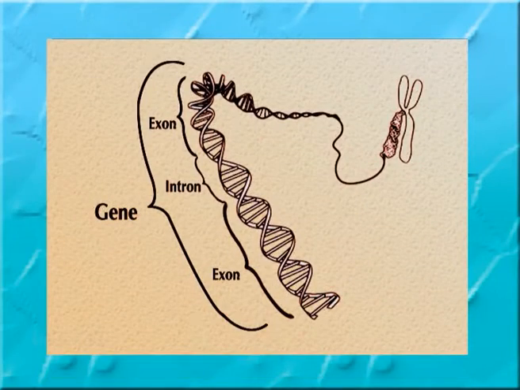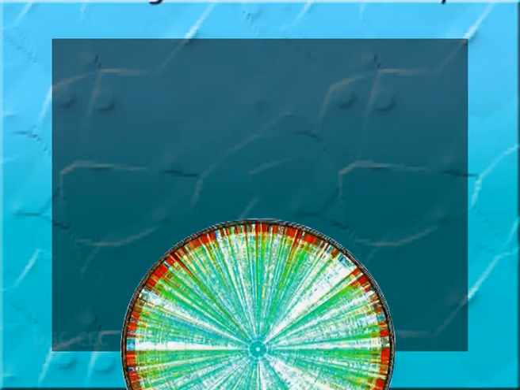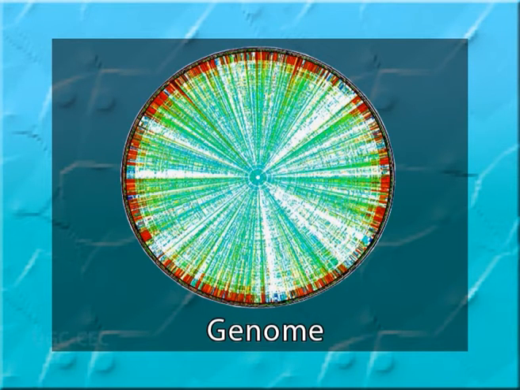Welcome students. Today we are going to discuss the structure of a gene. What is a gene? A gene is a fundamental biological unit of heredity. The entire genome of an organism is made up of a number of genes, and a gene usually codes for a single character. The gene is now defined as a sequence of DNA which codes for a molecule which is transported to another part other than the site of its synthesis for its biological action.